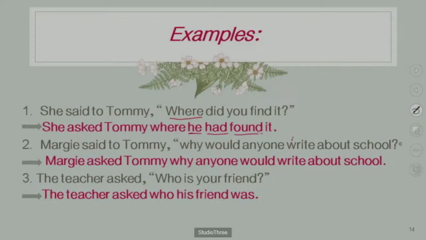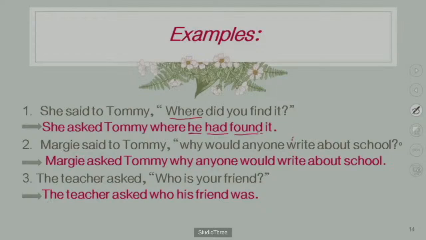Sometimes guys don't notice that the verb asked is already given there. Sometimes the asked verb is also provided in the question. So the teacher asked, we have to remove the inverted commas and the punctuation marks, the comma and the inverted commas.